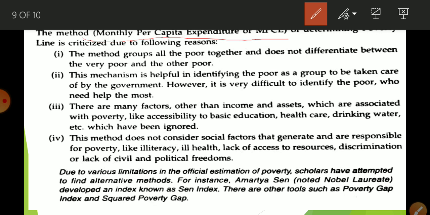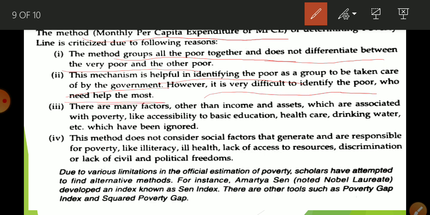The methodology groups all the poor together. Okay, the method groups all the poor together and does not differentiate between the poor and the poorer. So this is the first important drawback. First is what? It is not able to differentiate between very poor and poor. Next is that this mechanism is helpful in identifying the poor by the government, but it is difficult to identify who really needs help, who are too much poor.